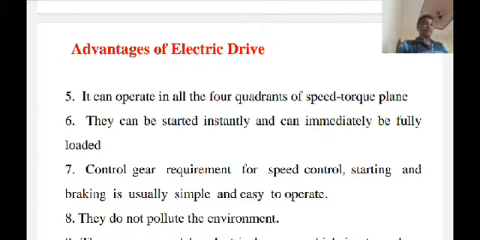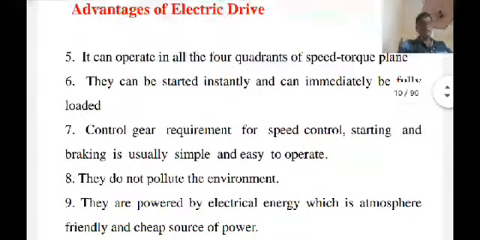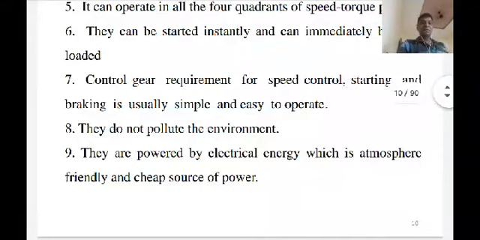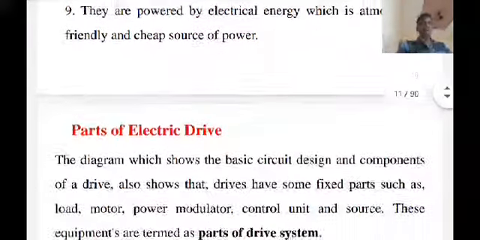And basically the main advantage of electrical drives is that they operate on any electrical supply, so they do not pollute our environment. This is the major advantage of the electric drive. The second one is that they are powered by electrical energy, which is an atmosphere-friendly and cheap source of power. These are the advantages of the drive.